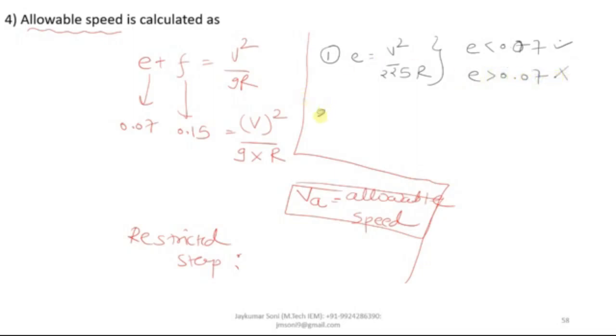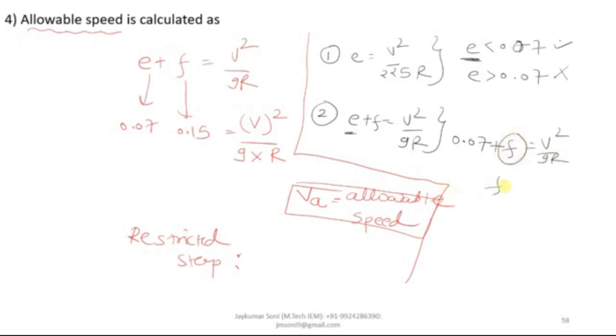Then what will you do? You will do another calculation. You will put this equation, E plus F is equal to V square by GR, in which you will put E as 0.07 directly, instead of the value you got from the earlier calculation. So 0.07 plus F is equal to V square by GR. Here you will calculate the value of F.